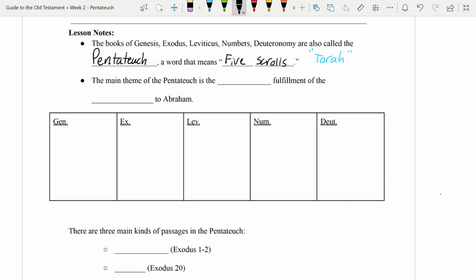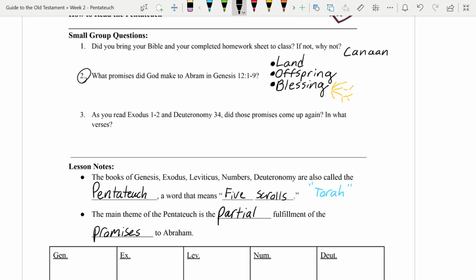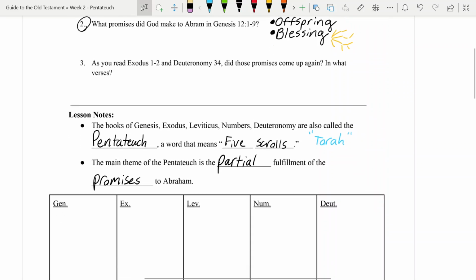And the main theme of the Pentateuch is the partial fulfillment of the promises made to Abraham. Keep in mind that Abraham and Abram is the same person. So don't get confused by that. Abram's name changes to Abraham in the story. But the main theme we're going to look at of the Pentateuch is the partial fulfillment of these promises that we talked about to Abraham. And so by the end of the story, some of these promises are going to be more or less fulfilled and other ones are not. So we'll be taking a look at that.